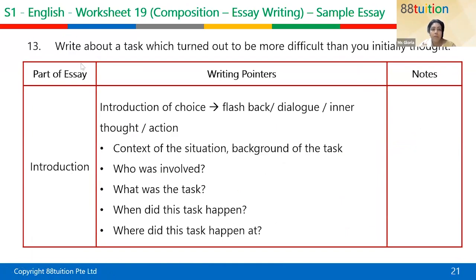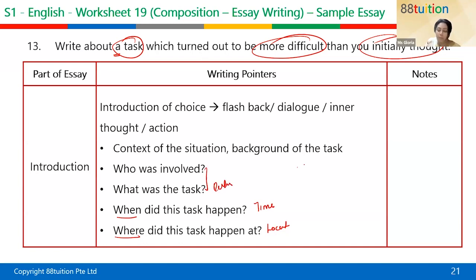We've gone through the first story. So write about a task which turned out to be more difficult than you initially thought. Very key word, underline the keyword. It has to be a task, not many tasks. It has to be more difficult than you initially thought. So for the introduction of your choice, it can be a flashback, a dialogue, or an inner thought. What is the situation? Who was involved? What was the task? When did this task happen? Where did it happen? So location, time, and details about who and what. Most importantly, remember the focus is on one task. Any Sec 1 student who writes to me about 2 or 3 tasks will fail the exam already, because it's a task, okay?